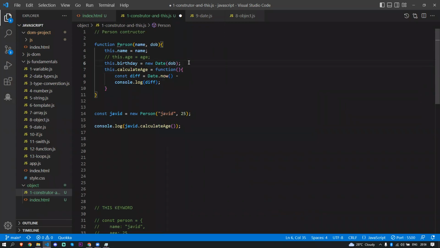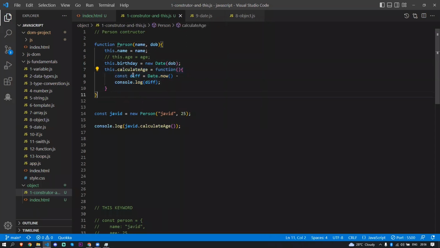Okay, remember that inside the date we are just passing this DOB. You can pass it this way, like 09/05/1997. In the date object we pass it this way to get the actual date. We set some date here, right? So I'm just going to pass the DOB here as a parameter. So this dot birthday takes a new object, new date, and I'm passing the DOB here.